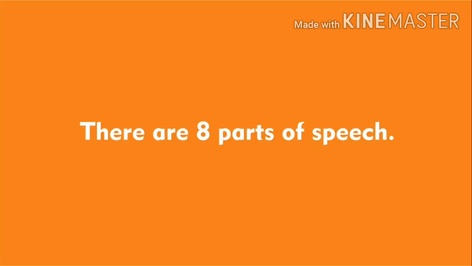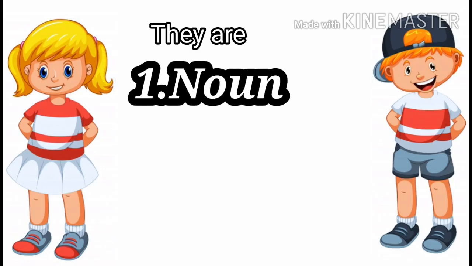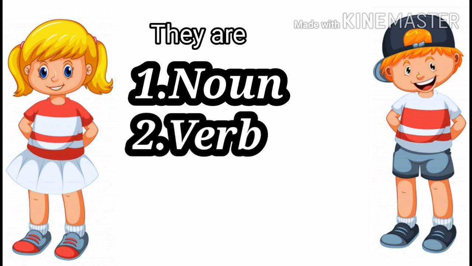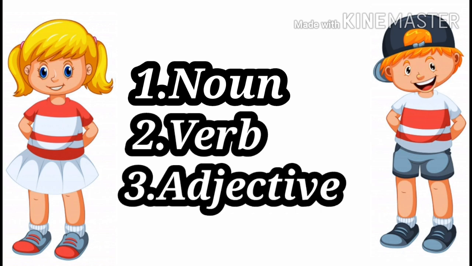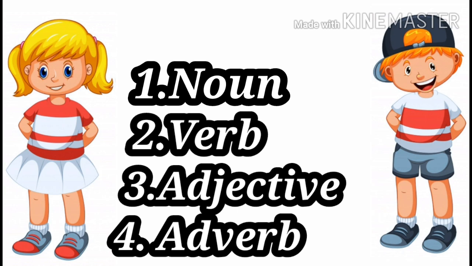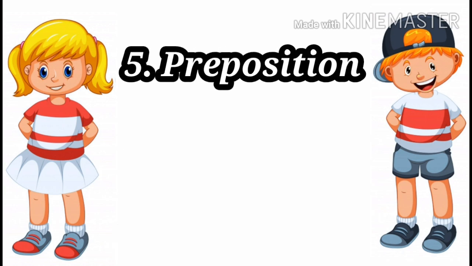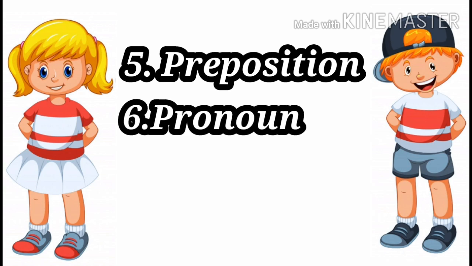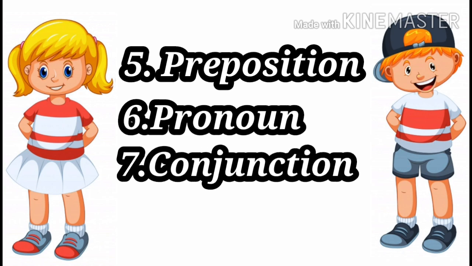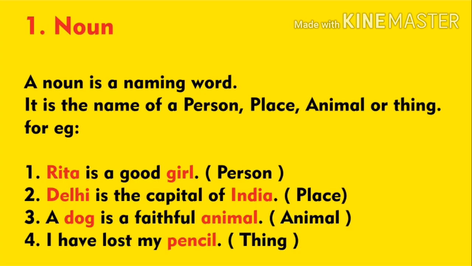So student, there are 8 parts of speech. So they are noun, verb, adjective, adverb, preposition, pronoun, conjunction and interjection. So student, the first part of speech is noun. A noun is a naming word. It is a name of a person, place, animal or thing.